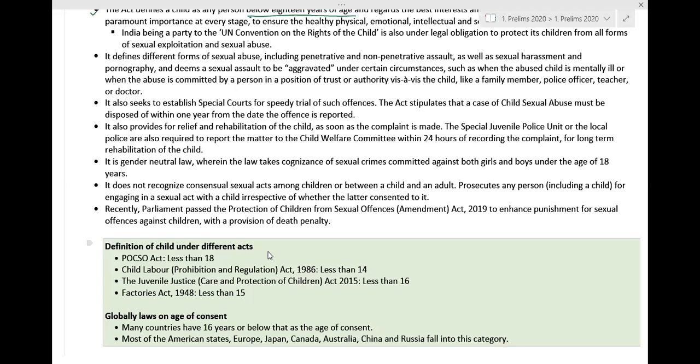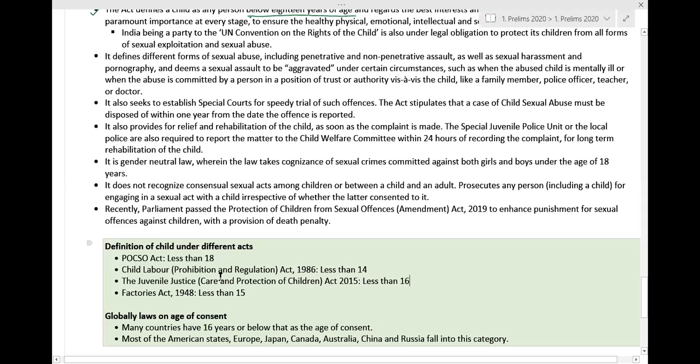Under the POCSO Act, a child is considered a person below the age of 18 years. Under the Child Labour Prohibition and Regulation Act, a child is one who is less than 14 years of age. Under the Juvenile Justice, Care and Protection of Children Act, a child is considered as one who is less than 16 years of age.